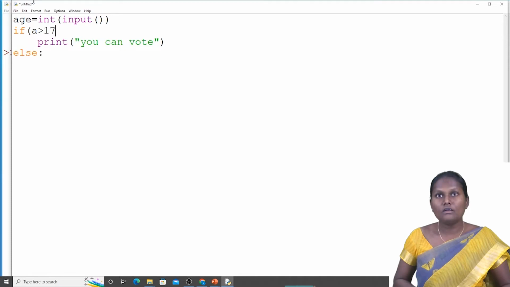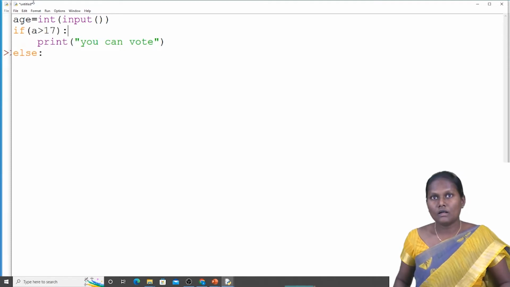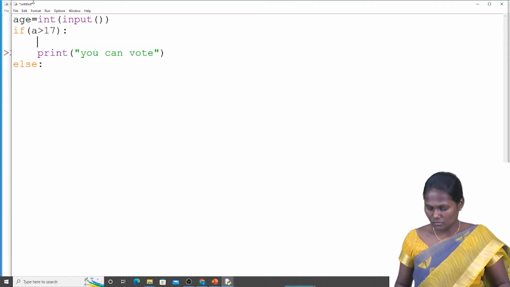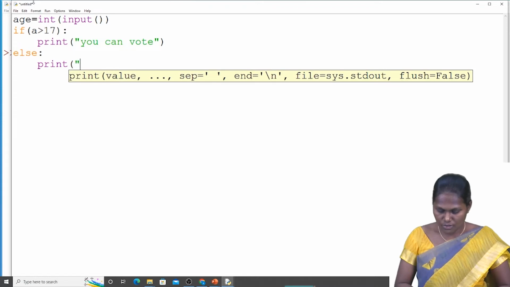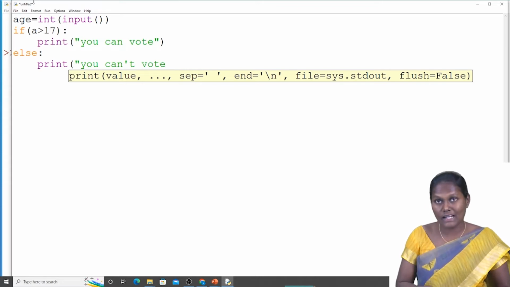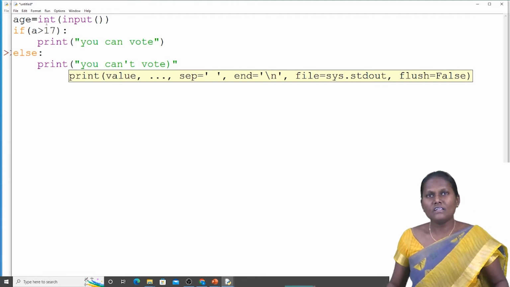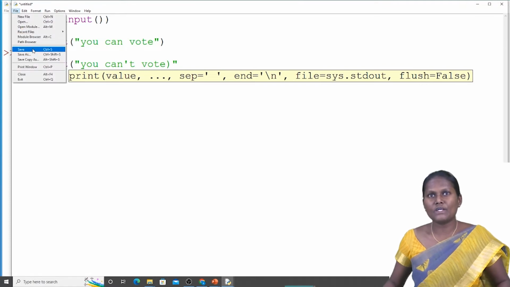Here we can see this. Next, coming to the else statement. Else print you cannot. In the else statement, how can we write print? You can't vote if his or her age is less than 17. He or she cannot vote. This is the program I am going to explain to you.